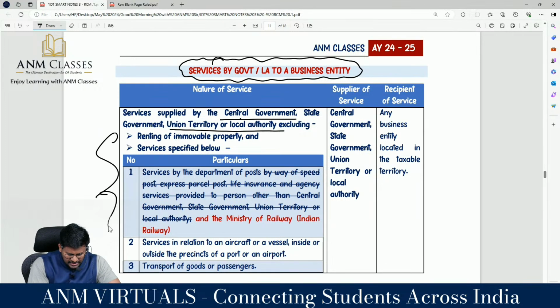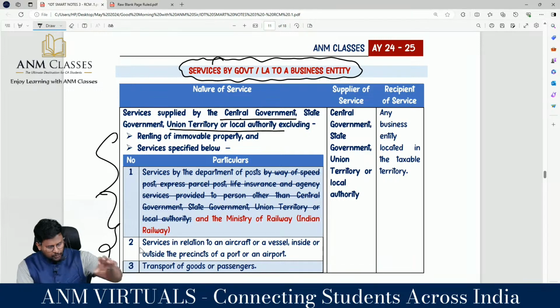That means for this item, it is FCM. But even for renting of immovable property, RCM provisions will be applicable, provided the renting has been provided to a registered person. If it is to an unregistered person, it is FCM.